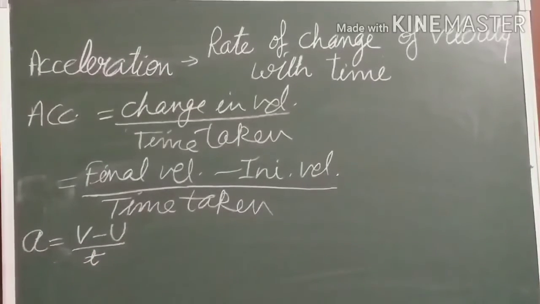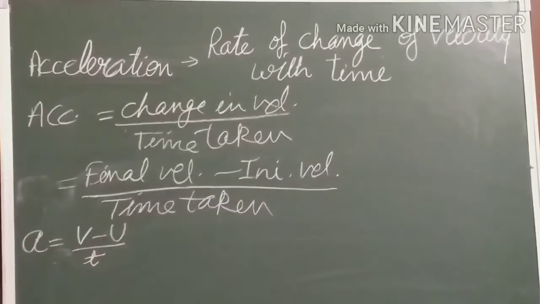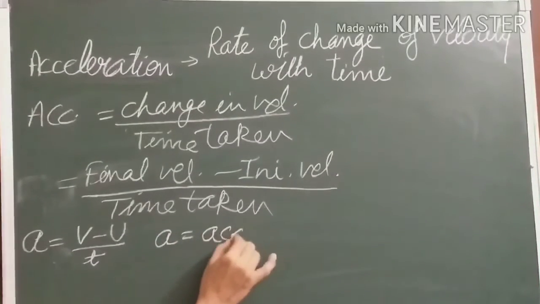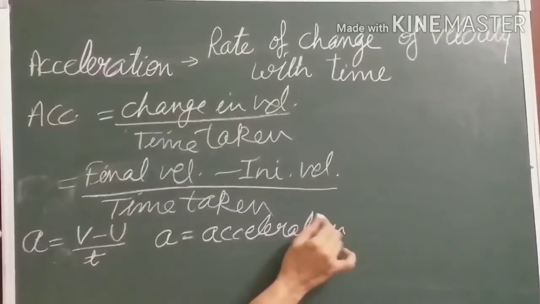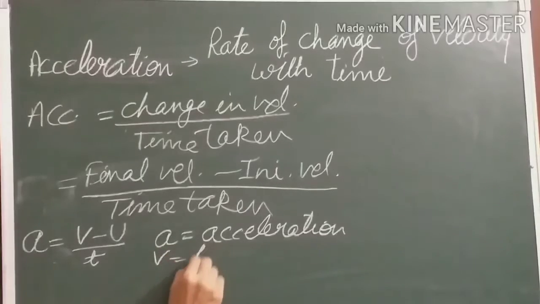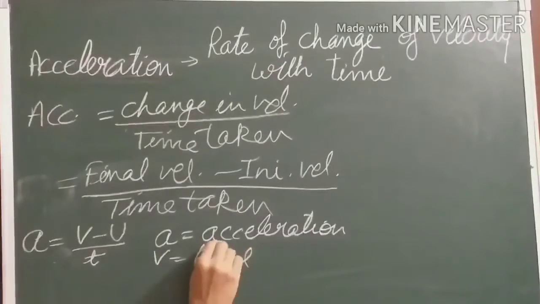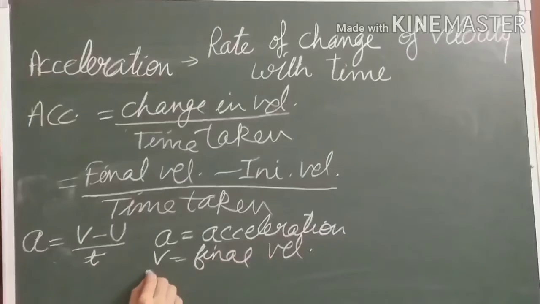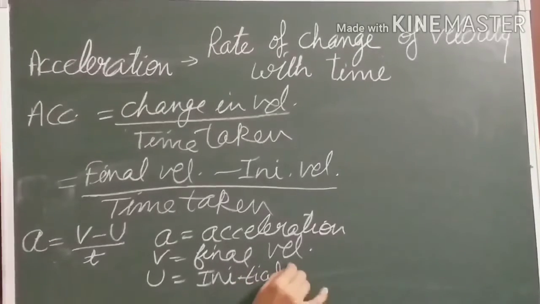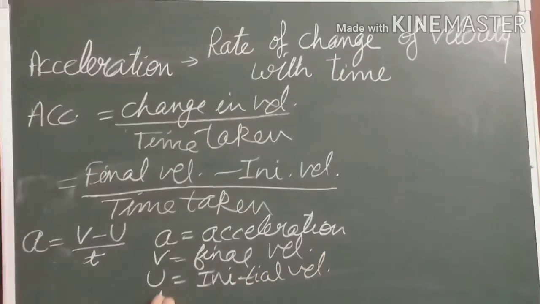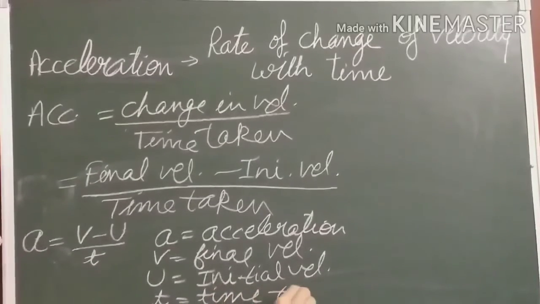This is how we can find acceleration, where a is acceleration, v is final velocity, u is initial velocity, and t is time taken.